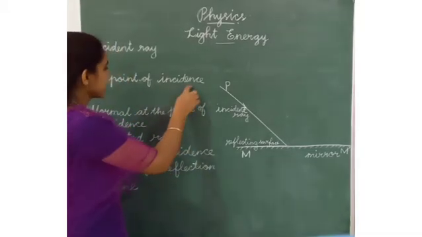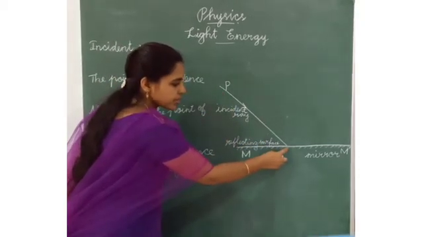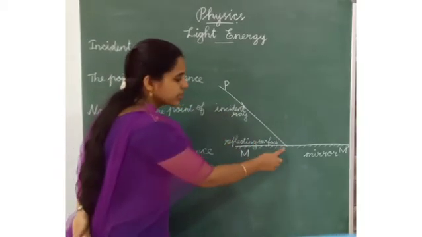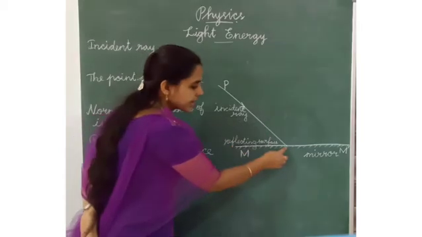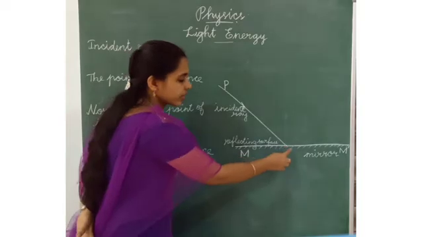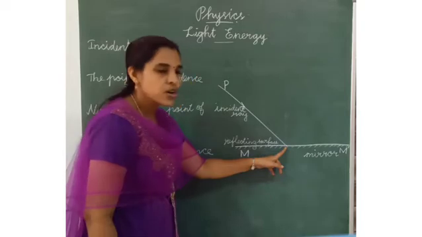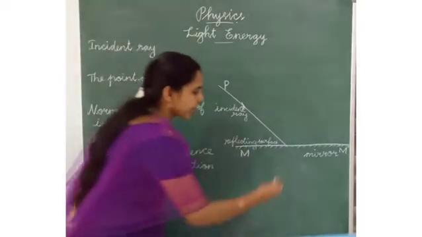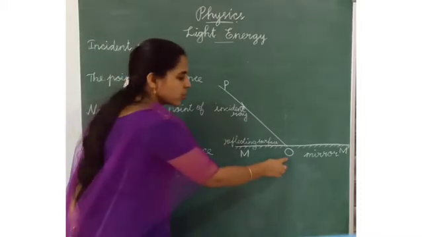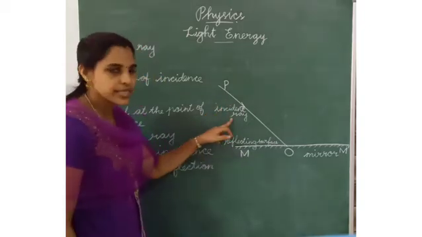The point of incidence means the point where the ray of light falls, the point where the incident ray falls on the surface of the mirror. It is called the point of incidence. So here O is the point of incidence. Here PO is the incident ray.